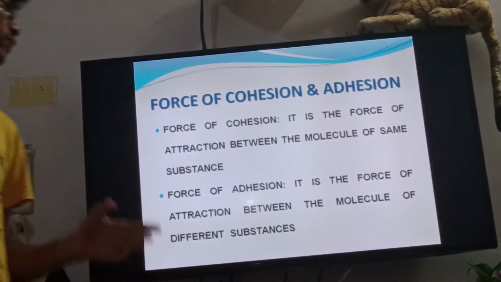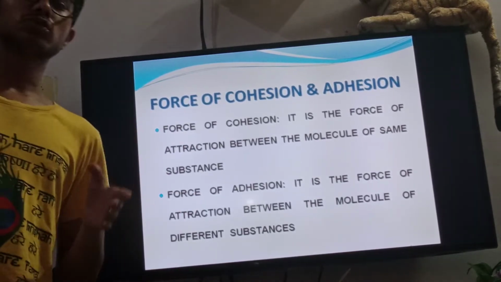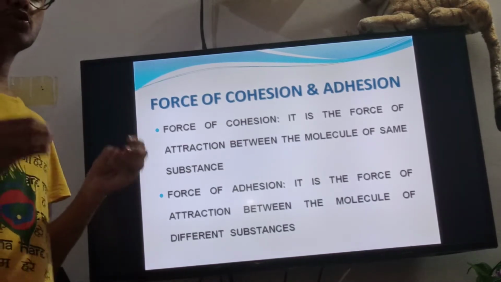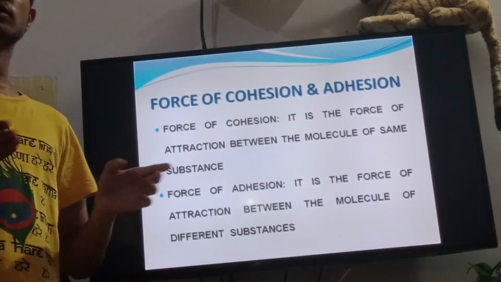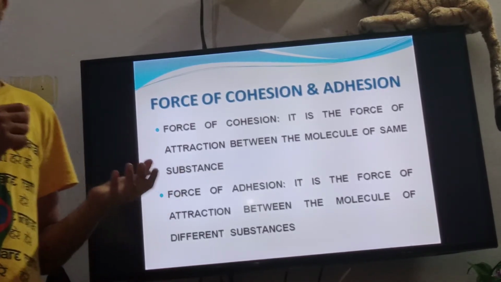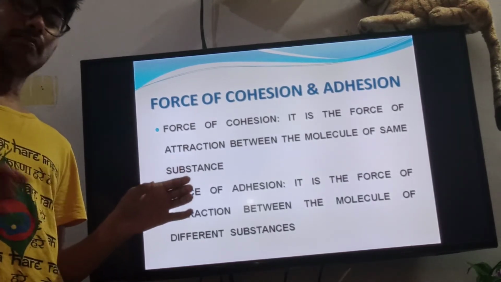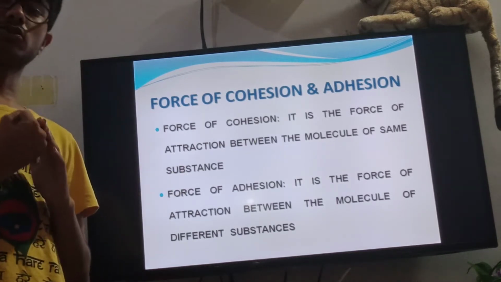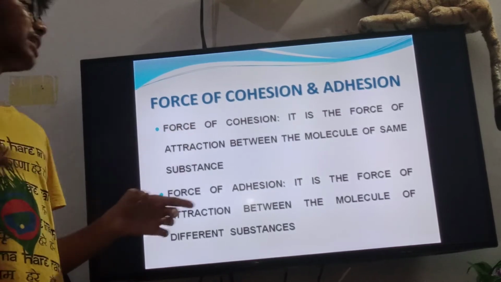So now, what is the force of cohesion and what is the force of adhesion? The force of cohesion is the force of attraction between the molecules of the same substance. Means you can take any kind of milk, and if you mix another milk into that, the composition of that milk will not change.